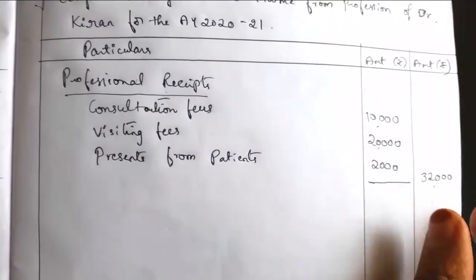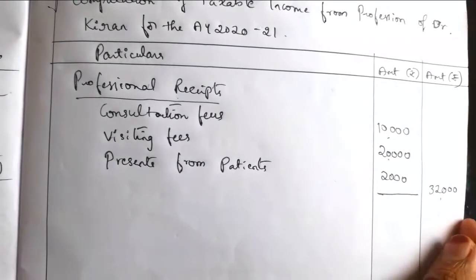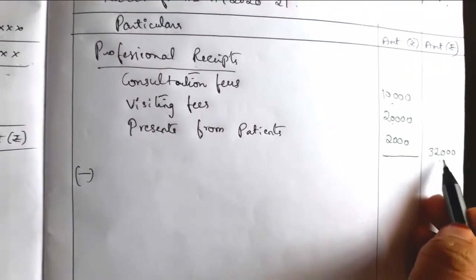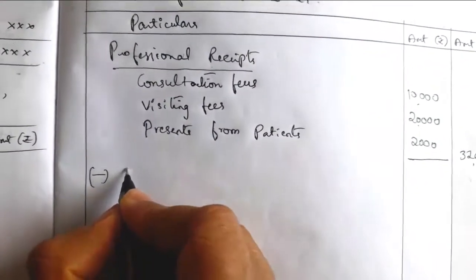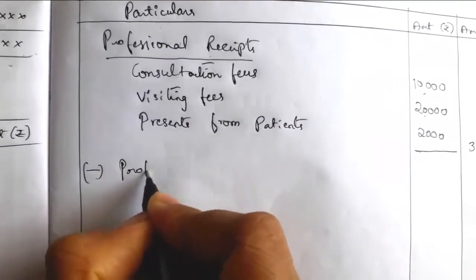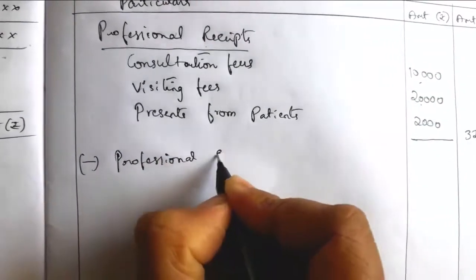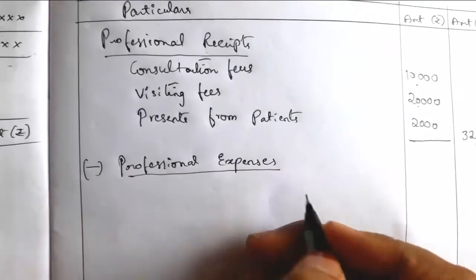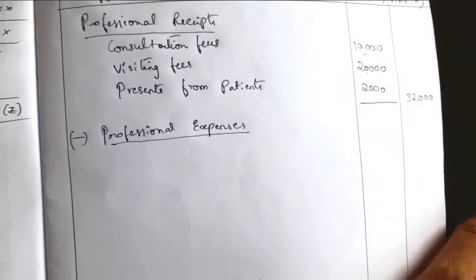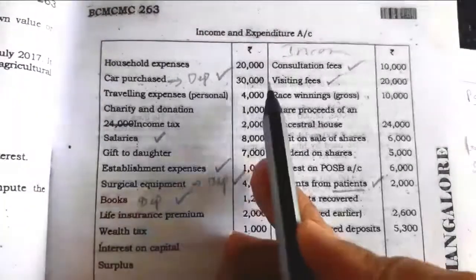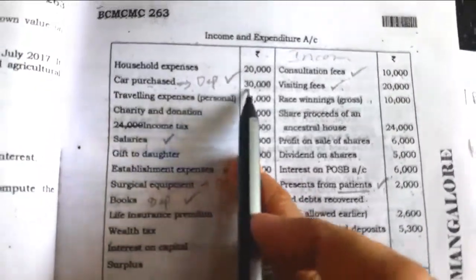This entire 32,000 is not taxable income. For that income he can claim deduction. He can reduce his income from a profession by deducting the expenses he incurs relating to that profession. So professional expenses or professional payments we have to deduct here. To write these professional expenses, we have to see the expenditure side of the income and expenditure account. Household expenses are not relating to profession. Then car purchased is relating to profession.